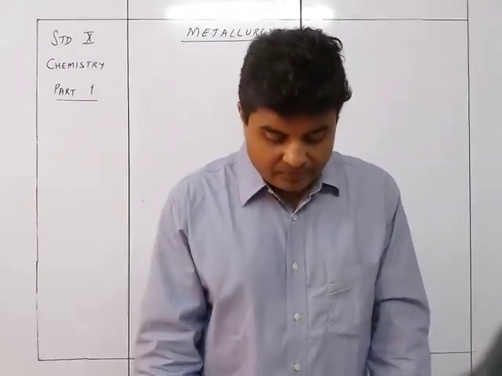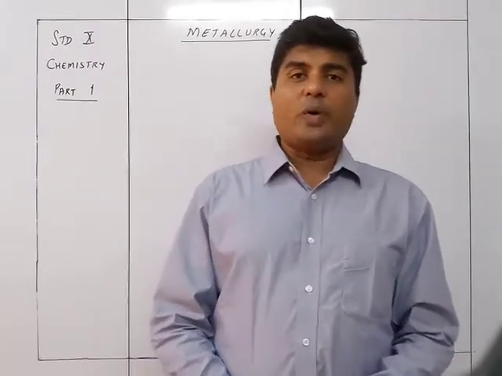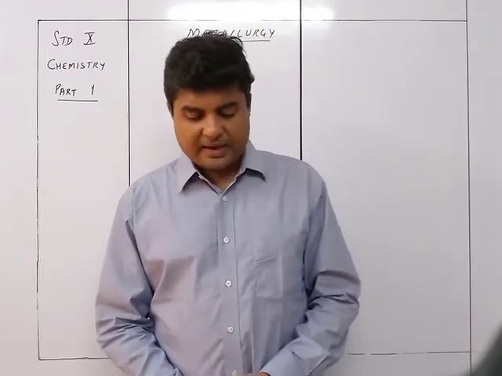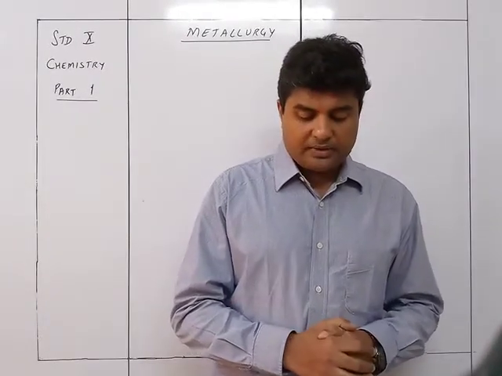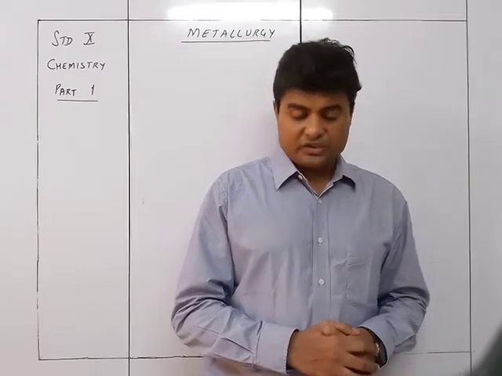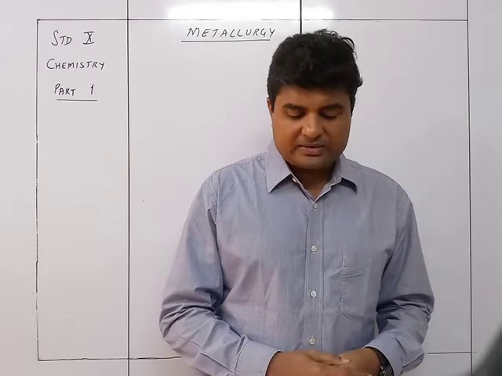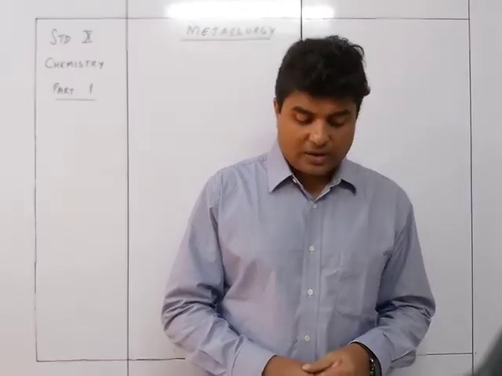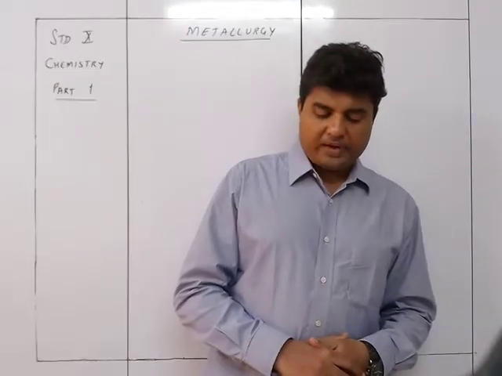So we see that group 1 contains alkali metals. All the elements of group 1 are called alkali metals. They are lightweight and highly electropositive, from lithium to francium. Group 2, that is 2A, is the alkaline earth metals. Again they are light and electropositive elements, from beryllium to radium.